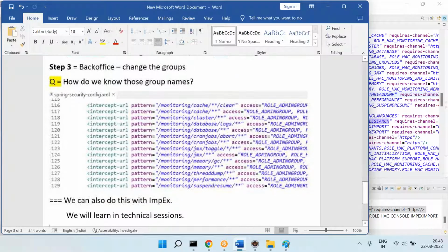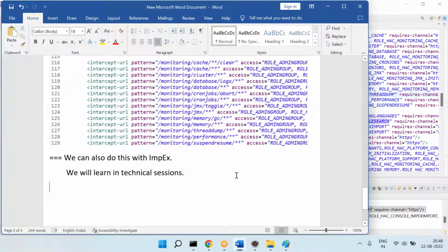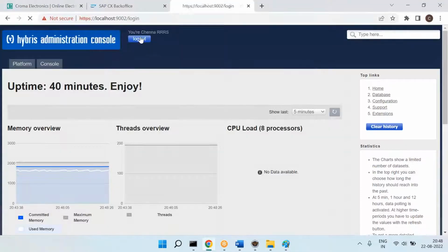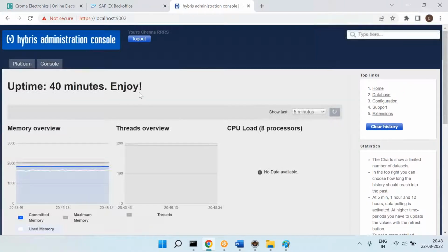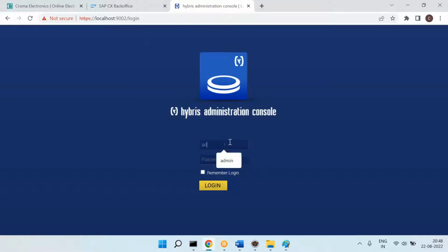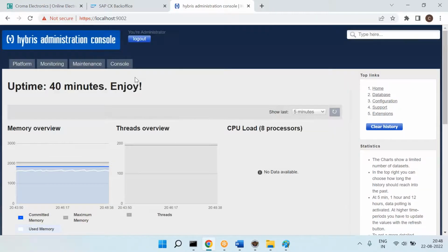Can we restrict the same for back office as well? Like we have so many options in back office, right? Okay. So now I will log out here and log in. Okay. So let me use the admin now. Admin 1, 2, 3, 4. Now you can see I'm getting the full options.